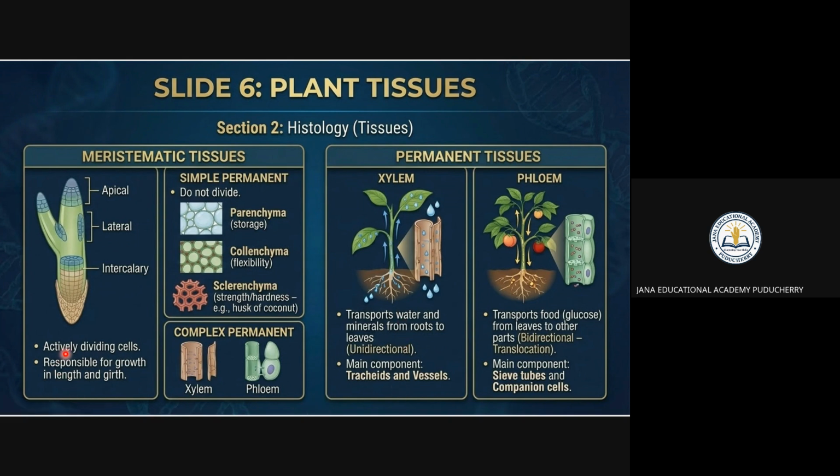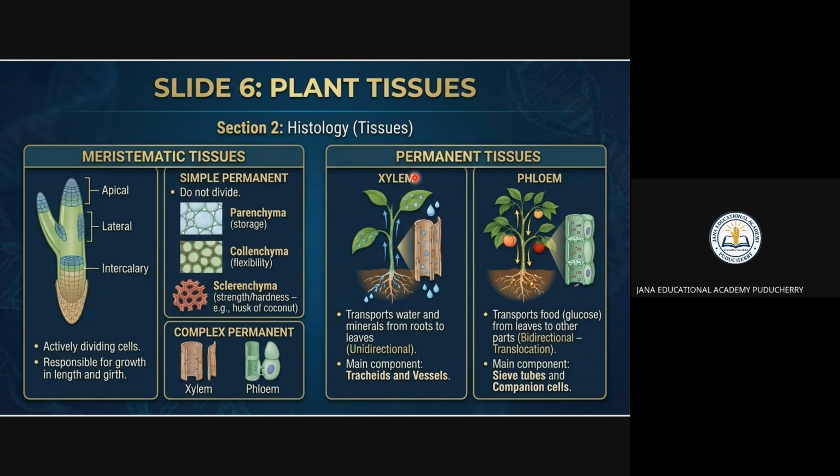Now come to the permanent tissues. The complex permanent tissues are the xylem and the phloem. You see that they transport water and minerals from the roots to the leaves. What is the purpose of the xylem? It may be asked. The purpose of the xylem is the transportation of water and minerals from the roots to the leaves.